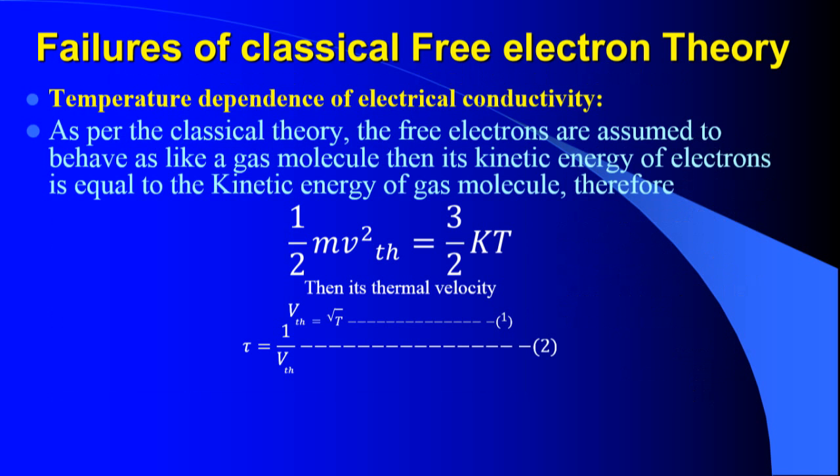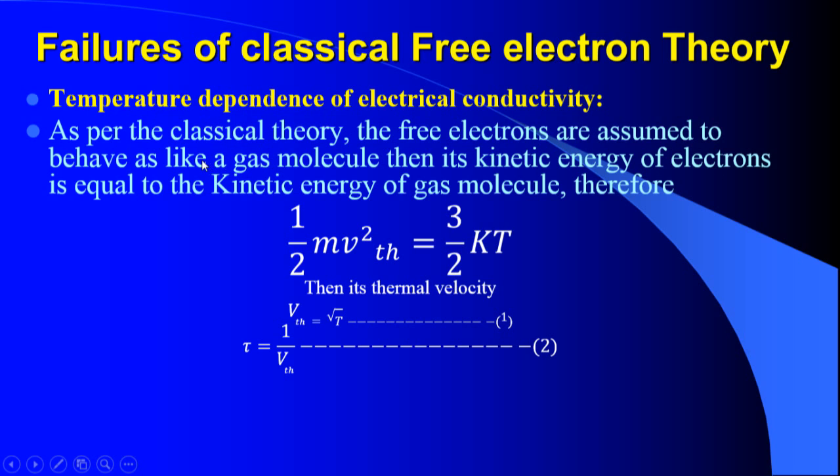First I will take the failures of classical electron theory. The first failure is the temperature dependence of electrical conductivity, that is, how electrical conductivity varies with temperature. The main assumption of classical electron theory, which I have already given in the previous video, is that every electron behaves like a free electron, similar to gas molecules.